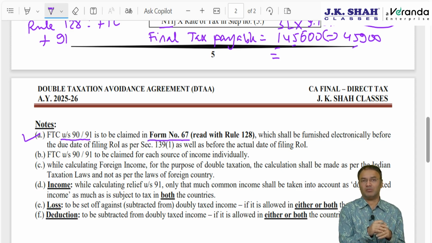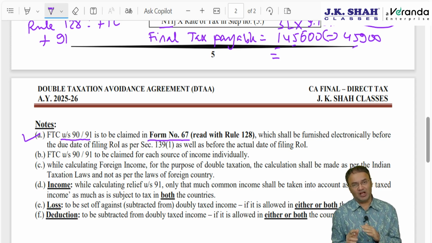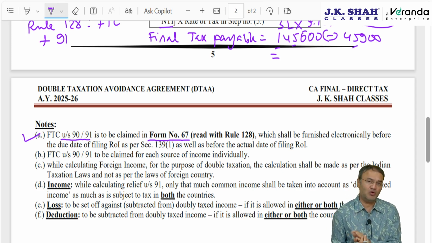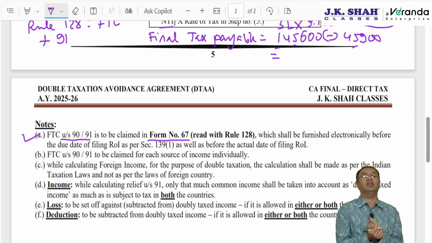How will the income tax department come to know how much tax is paid in a foreign country, when you paid it, whether it was deducted or paid? If you are paying tax in India or if it is deducted in India, then on the income tax portal in form 26AS, all these details will be reflected. Self-assessment tax, advance tax, TDS, everything will be reflected on the income tax portal. But when you have paid tax outside India, then there won't be any information available on the Indian income tax portal.